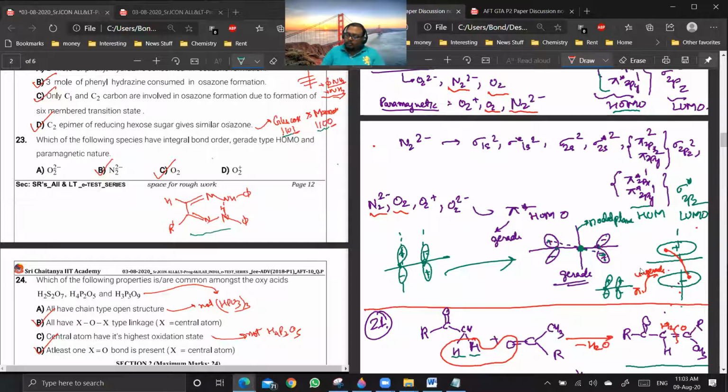So can't we conclude that all antibonding orbitals will be gerade and all bonding orbitals ungerade? Don't remember it like that. We have to check it for different orbitals. Are you getting my point? Yes, sir. Okay. It will also depend on the shape of the orbital and something like that. Okay.